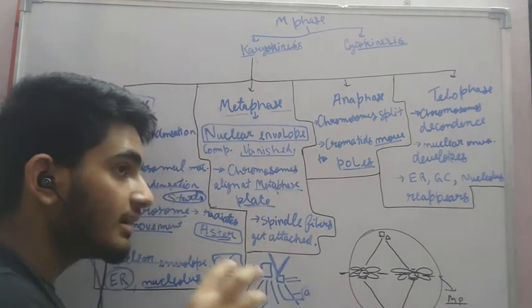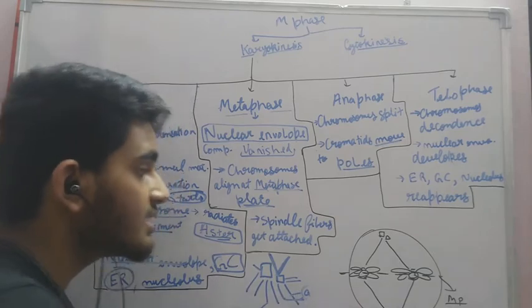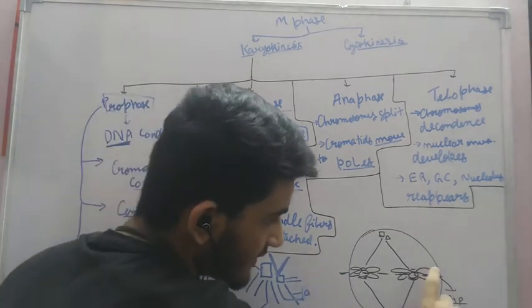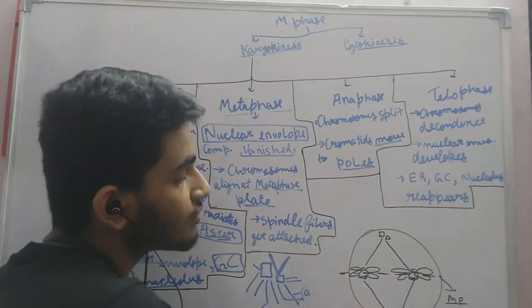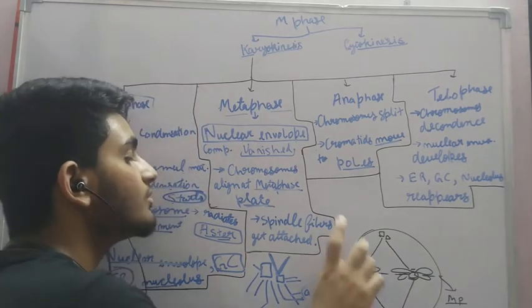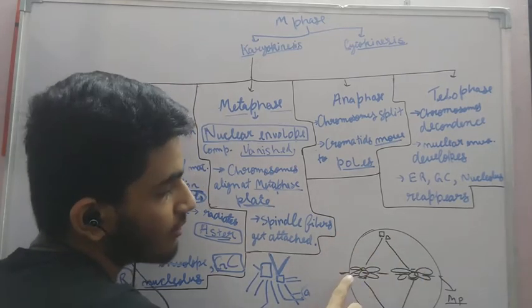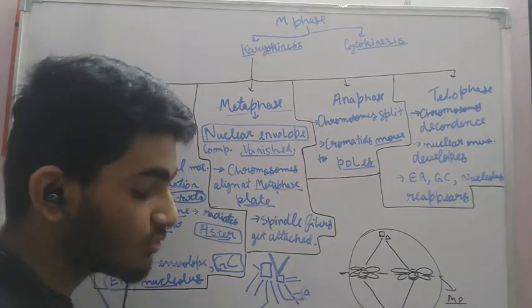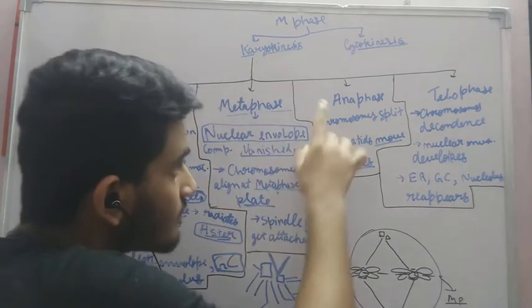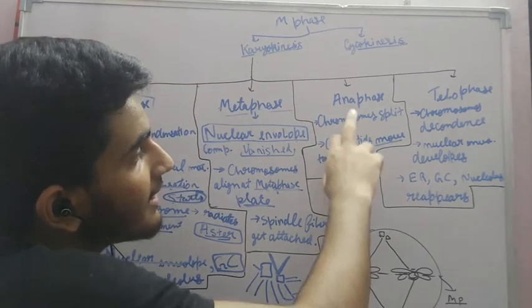The chromatin material takes the proper shape of chromosomes. They align at the metaphase plate, which is the equator, and the centrosome throws the spindle fibers to the kinetochore, and that spindle fiber attaches to the kinetochore. Now let us move to the anaphase.